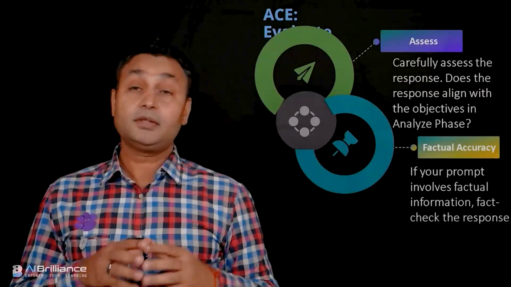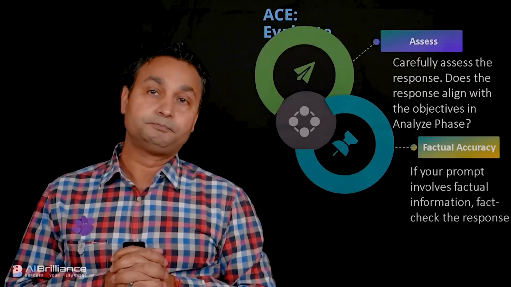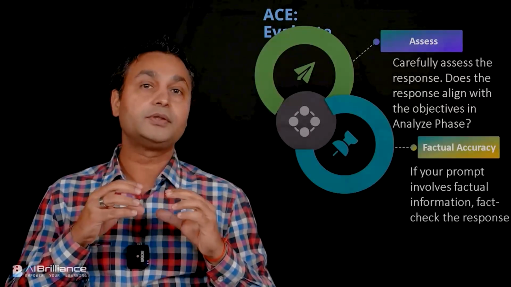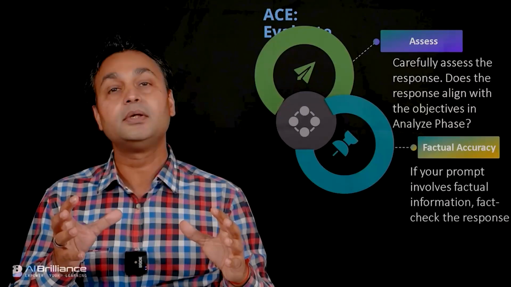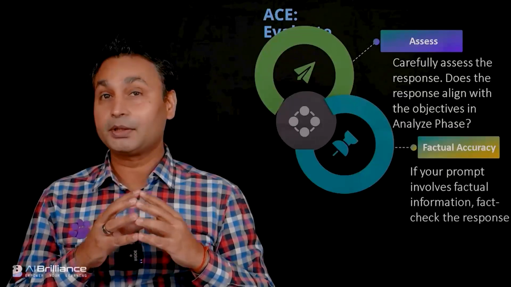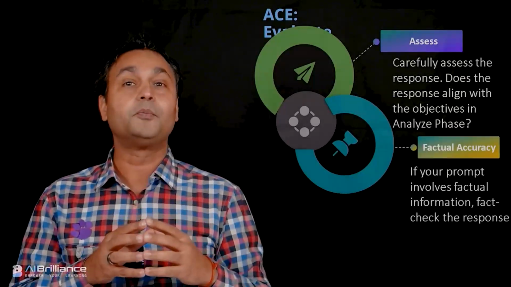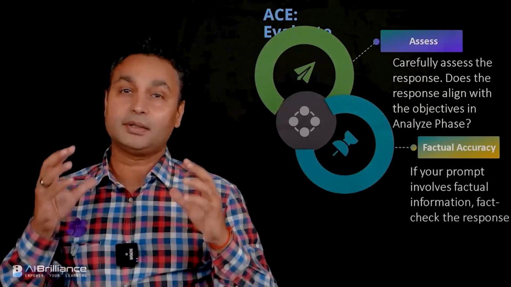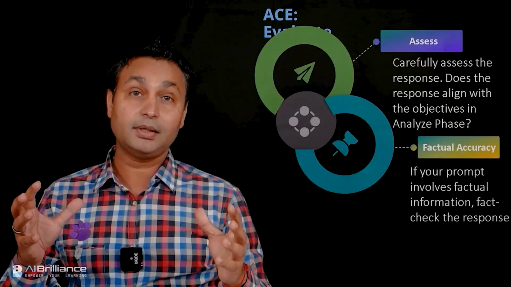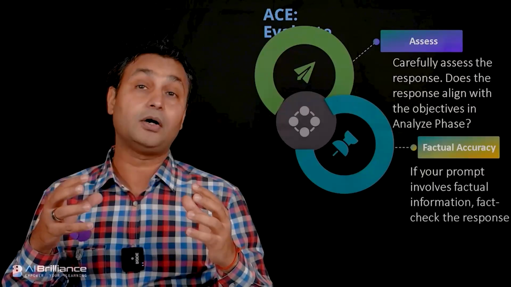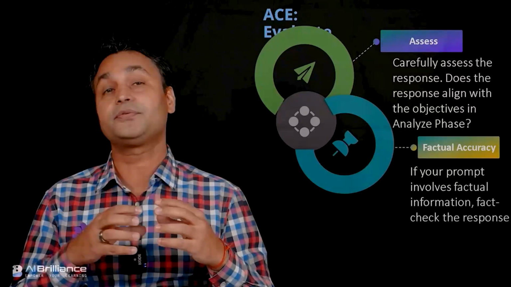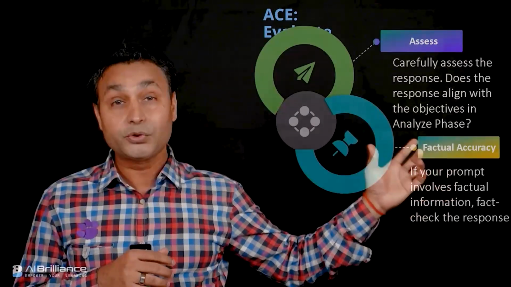Factual accuracy is the important part that I want to emphasize. If you are asking for a fact-based response, definitely you have to analyze and verify that. This is one of the things that we will consider in the last lecture: most of the time we cannot ascertain the factual accuracy of the responses that we get out of ChatGPT. So if your query is focused on getting factual accuracy out of this kind of system, then you definitely need to check and verify.